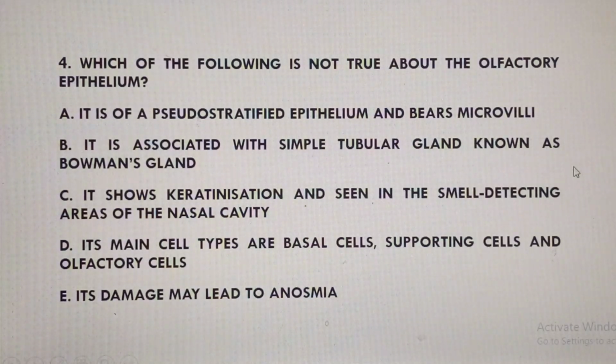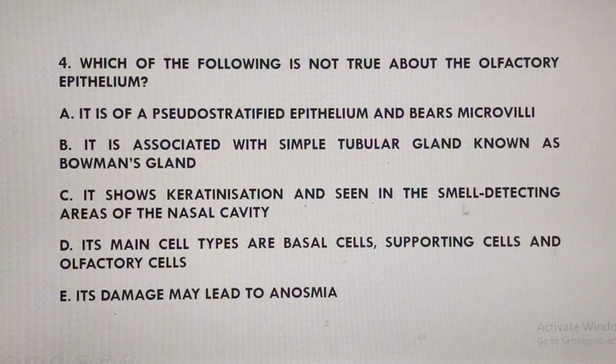Now, option B says it is associated with a simple tubular gland known as Bowman's gland. Yes, you get to know that the downward growth of the olfactory epithelium will give us a gland which is actually a simple tubular type, and that one is called Bowman's gland or olfactory gland. Option C says it shows keratinization and is seen in the smell detecting areas of the nasal cavity. It doesn't show keratinization, because keratinization is restricted to only stratified squamous epithelium, which we find in the epidermis of skin. Yes, that is what we're going to see.